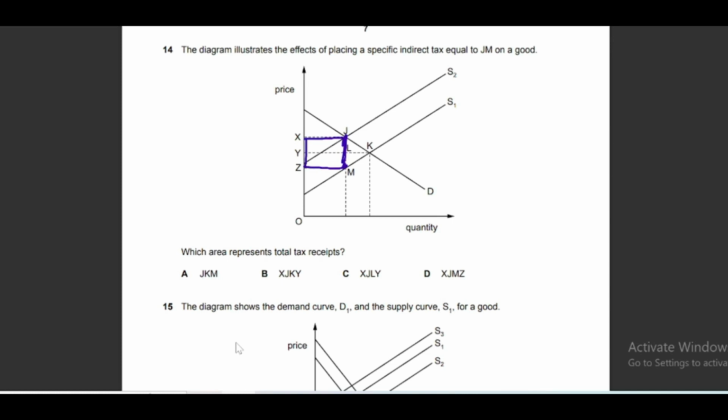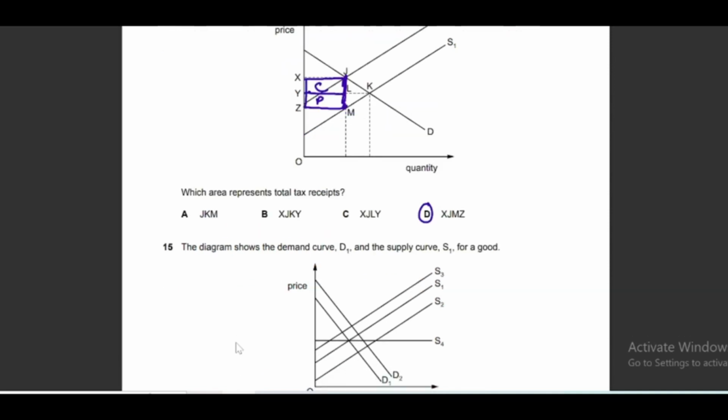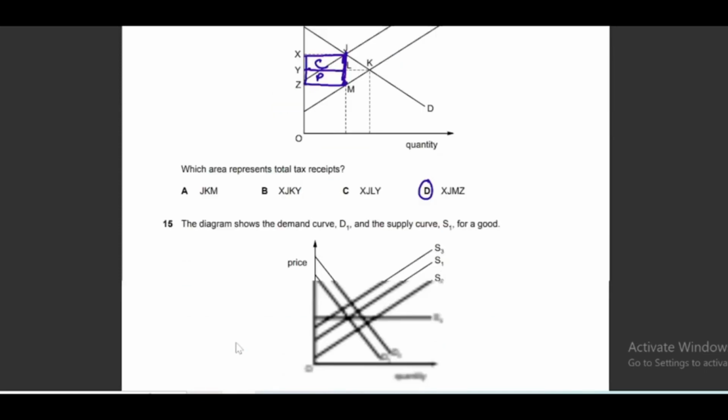So XJMZ, option D is the correct answer. And the examiner may ask the same question in a different way. He may ask, find out the burden on the consumer or producer. So if we divide this rectangle into two parts, then the upper part is paid by the consumer and the lower part is paid by the producer. So the burden on the consumer will be XJLY and the burden on the producer will be YLMC. However, in this question, answer D is the correct answer.